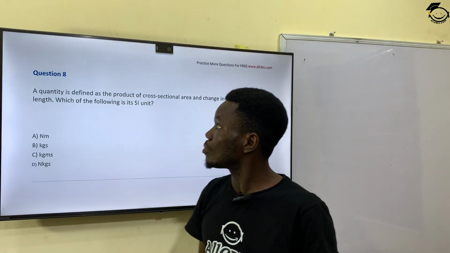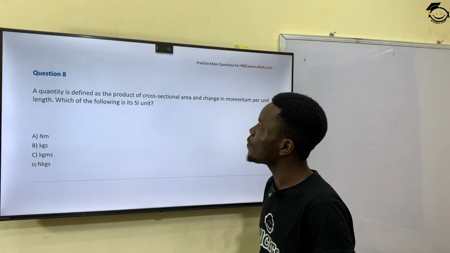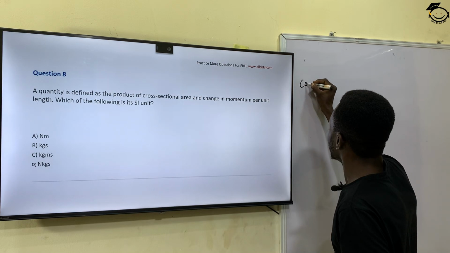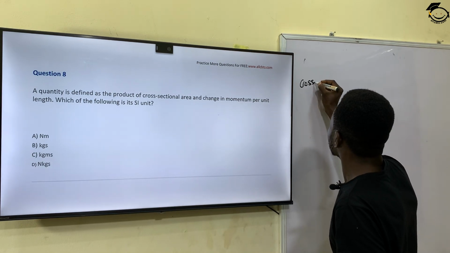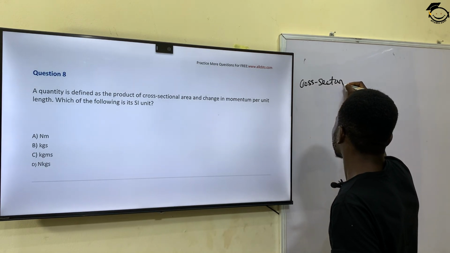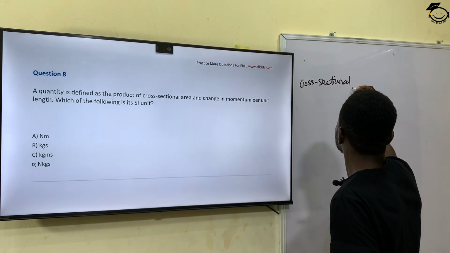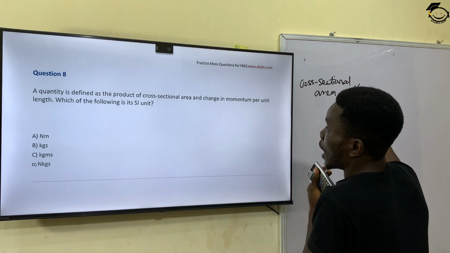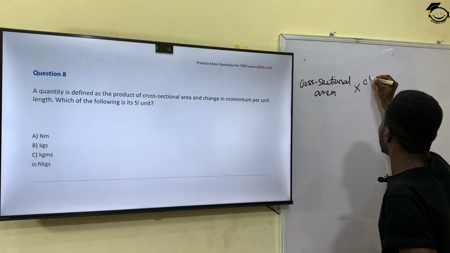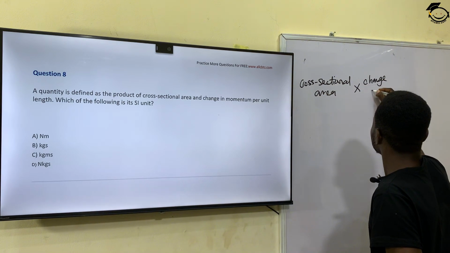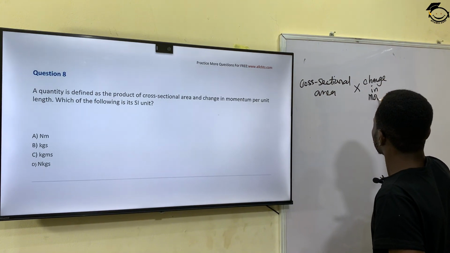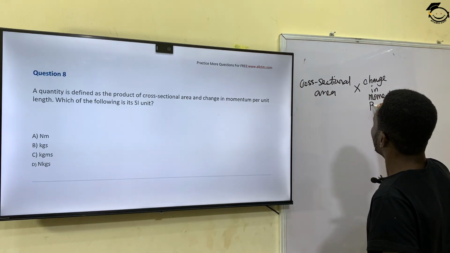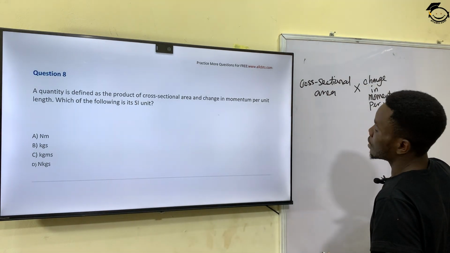So that takes us to question number 8, which says a quantity is defined as the product of cross-sectional area. So we have cross-sectional area times change in momentum per unit length.